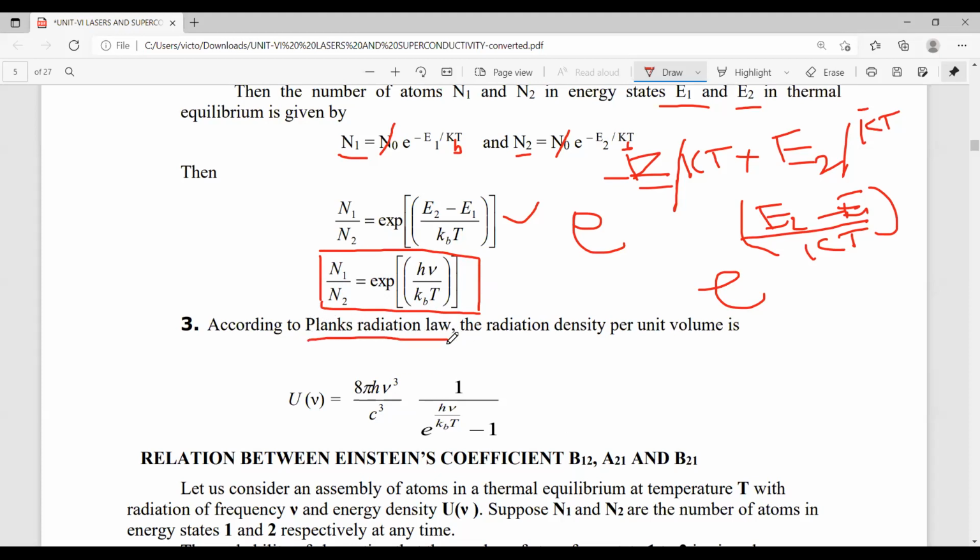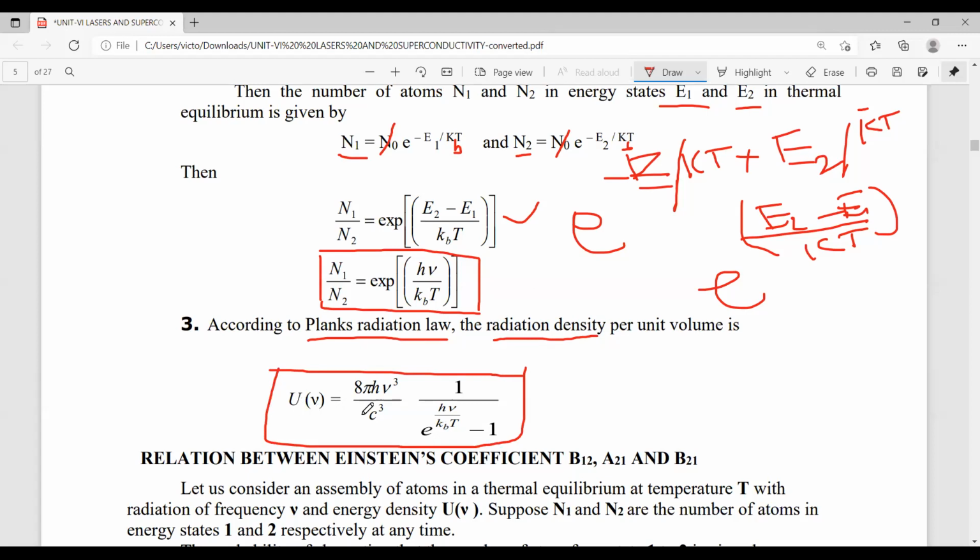According to Planck's radiation law, the radiation density per unit volume, which is also the energy density because radiation is in the form of energy, is expressed as follows. You have to remember these two formulas for further discussion of the relation between Einstein coefficients.